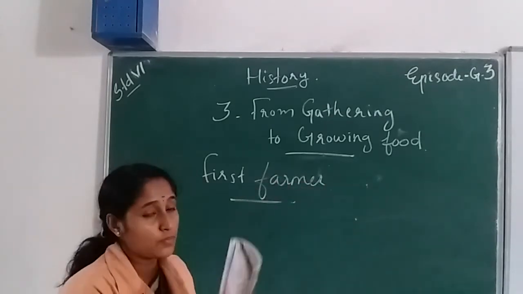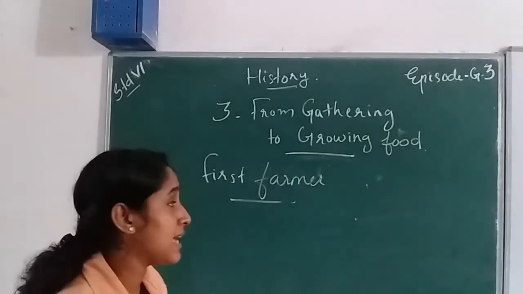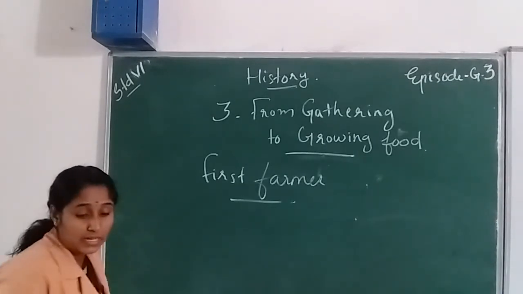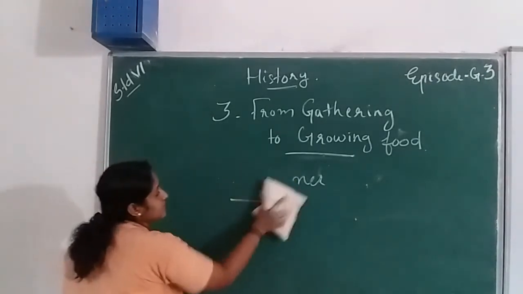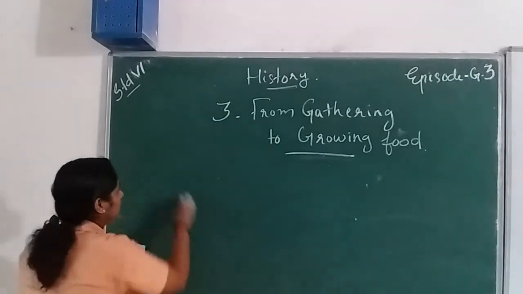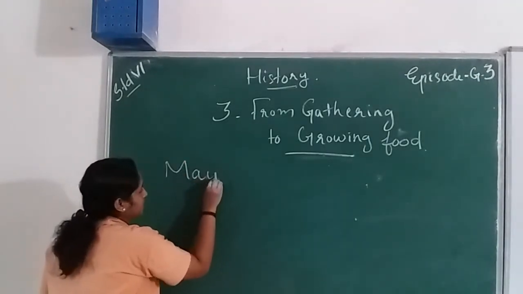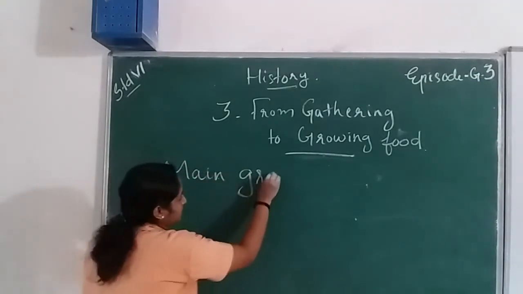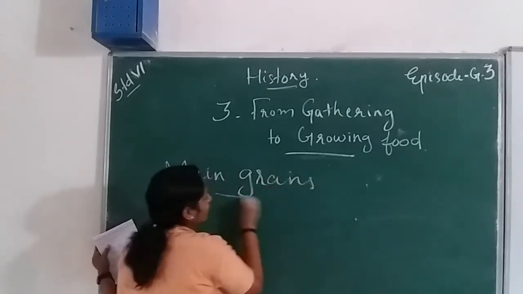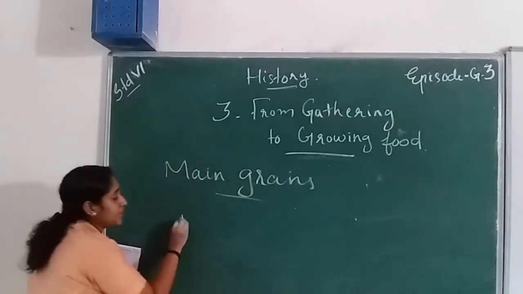This is the list. So, what are the main grains in that period? What are the main grains in that period?